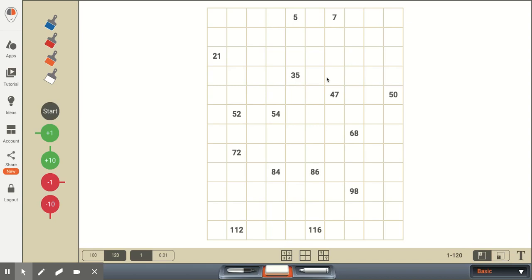And we want the students by the end of first grade to be able to comfortably proceed from any number so that they're not going back, for instance, to figure out what the next number after 21 is, that they don't have to go back and count from 0 or 1 all the way to 21 to then get the next few numbers. So that's very important that they be comfortable with this pattern on the number grid.